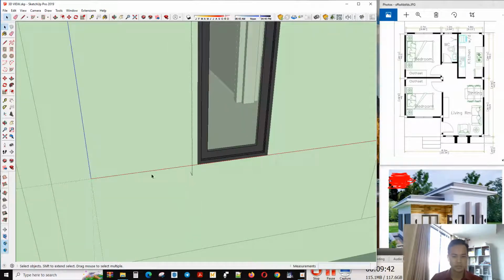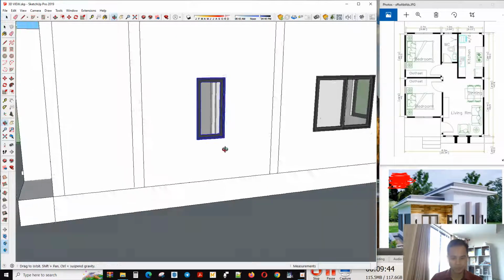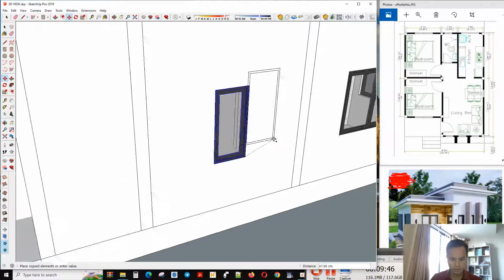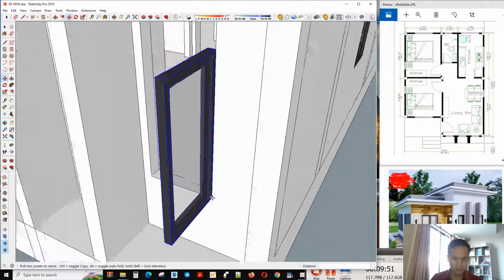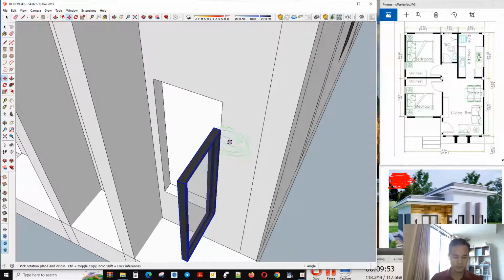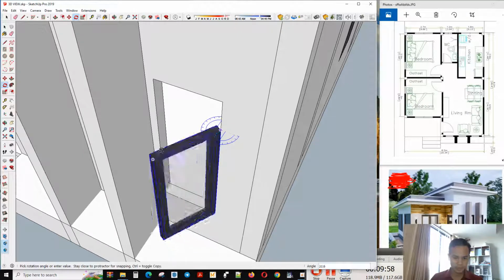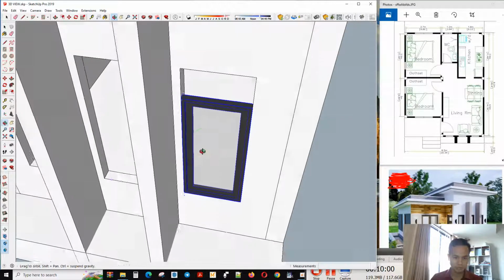Okay, finished, and you can make a copy to the other window. For this one, it is higher, more higher.